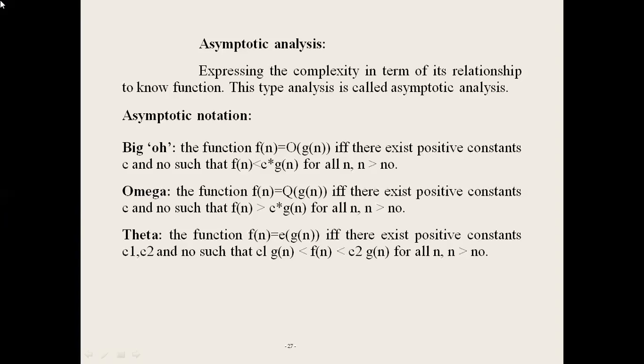The time complexity gives the maximum computing time. The computing time in increasing order is first big O of 1, which is a very fast algorithm. Next big O of log n, next big O of n, big O of n log n, big O of n square, big O of n cube, and big O of 2 power n. That is the time complexity increasing order.